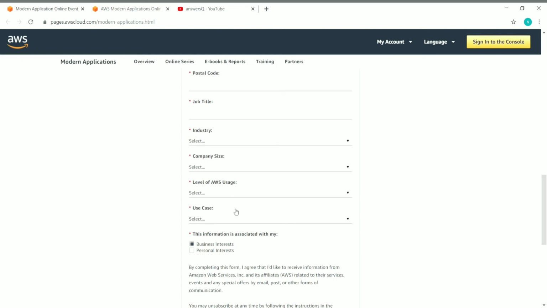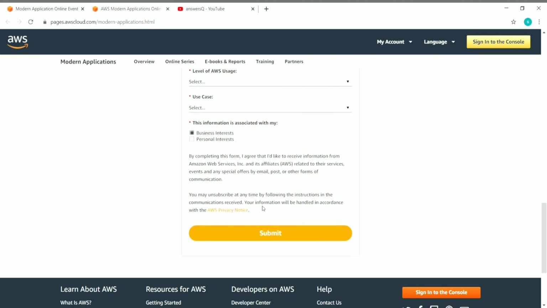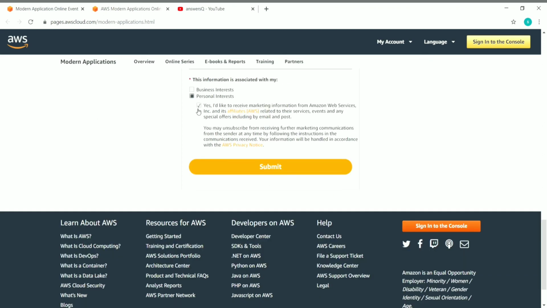and then you have to answer a few questions like the level of AWS usage and the use case, and then you have to select between these two. This information is associated with your business interest or personal interest. You have to select between these two, and then once you have given all your details, click on the submit button. So let me give my details and catch up after that. Once you have given the details, check this box and click on submit.